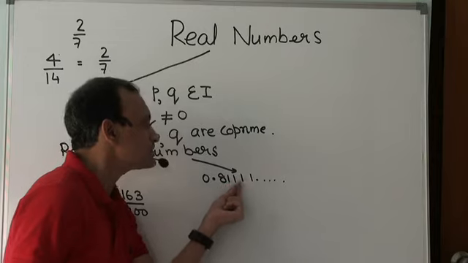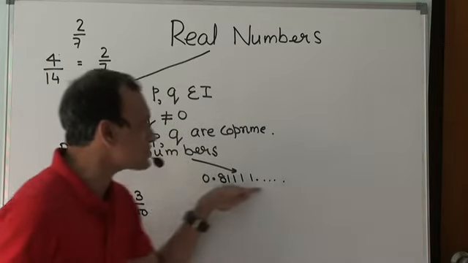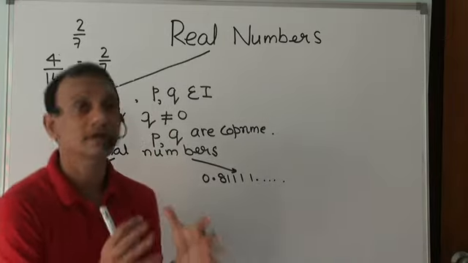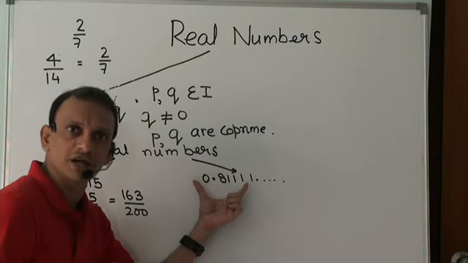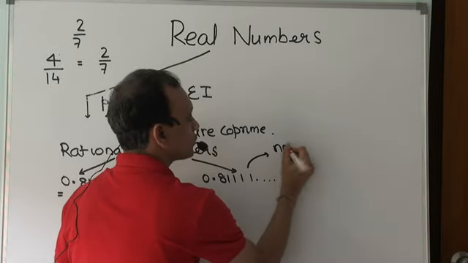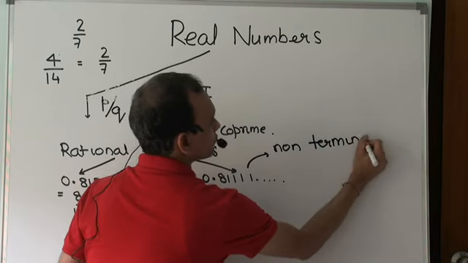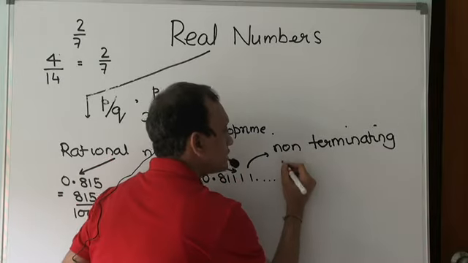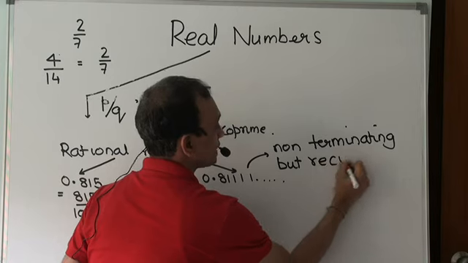This is a decimal representation that does not terminate. It goes on till infinity, but it recurs. It's non-terminating but recurring.